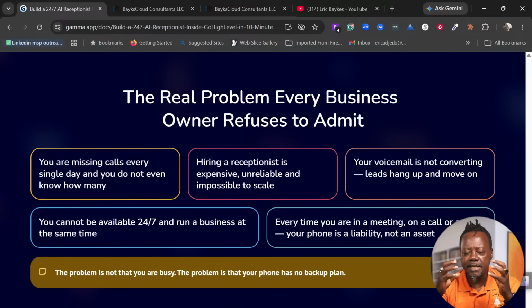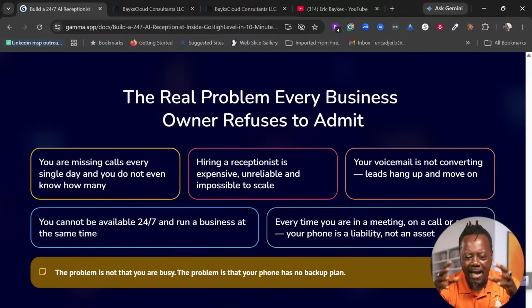So this is what we are trying to solve today. The problem is not that you are busy, right? The problem is that your phone has no backup plan. First, we had IVR, where it tells you press one if you want to speak to this department, press two if you want to do this, press three if you want to do this.